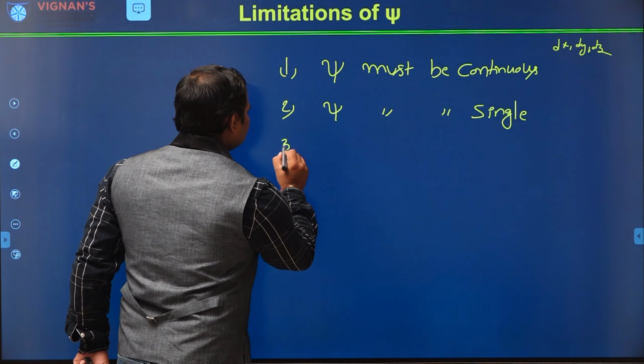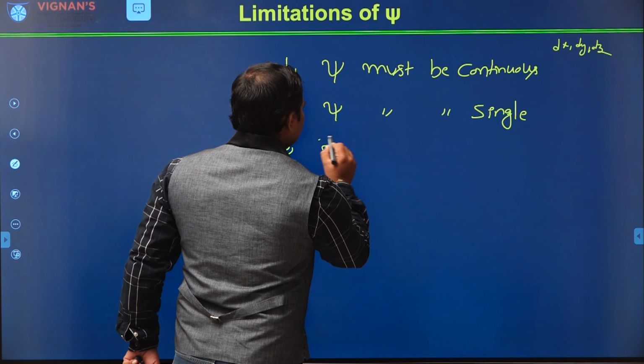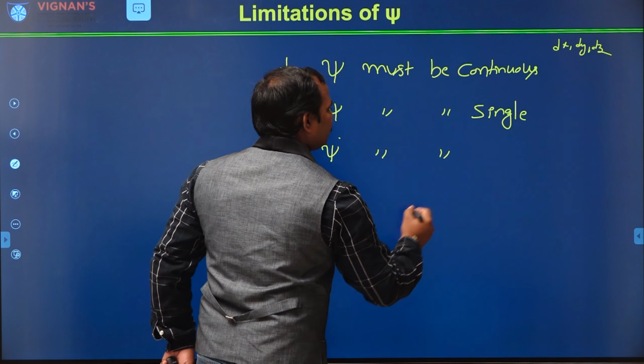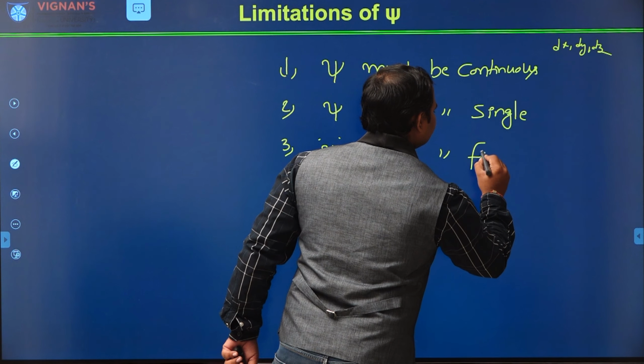And the third one is psi must be finite. The single value should not be infinite. The single value should be a finite number.